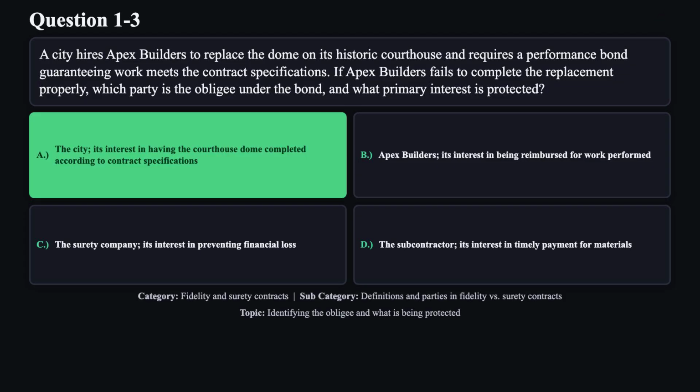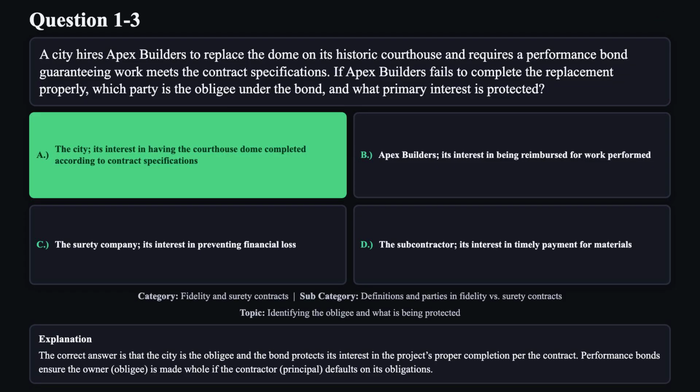The correct answer is A. The correct answer is that the city is the obligé and the bond protects its interest in the project's proper completion per the contract. Performance bonds ensure the owner, obligé, is made whole if the contractor, principal, defaults on its obligations.